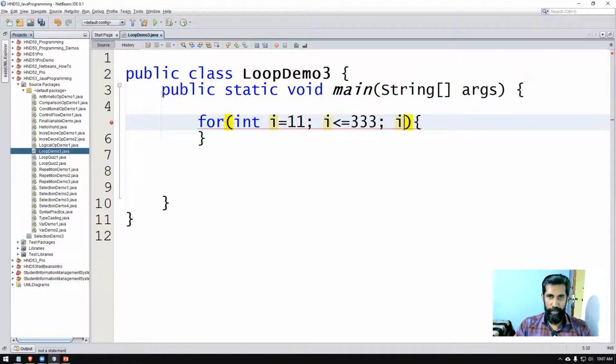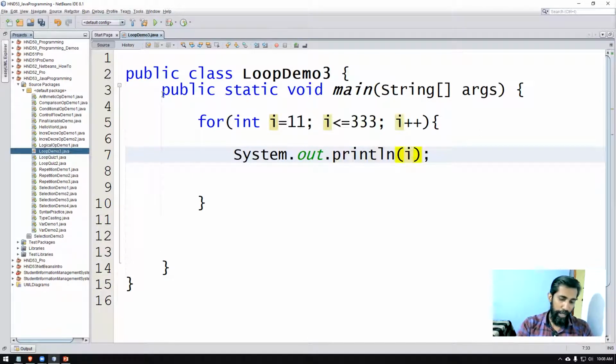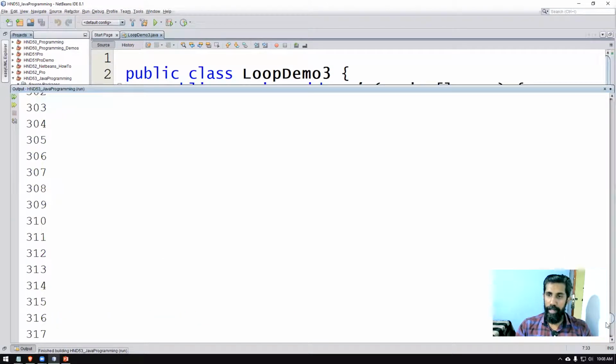Then we are going from a small value to a large value, so we can increment the value each time. If you write System.out.println and directly print i, every number will be printed. So this is not what the program is asking you to do.